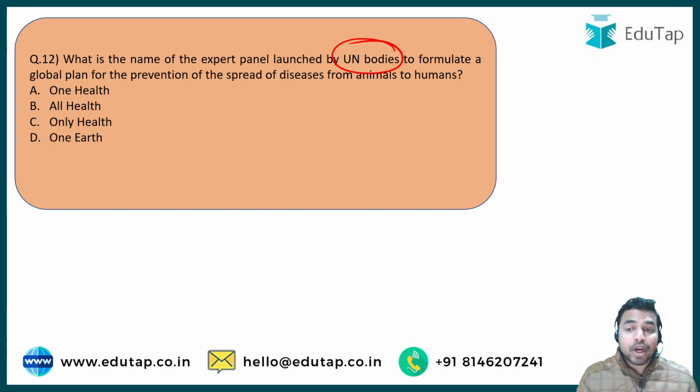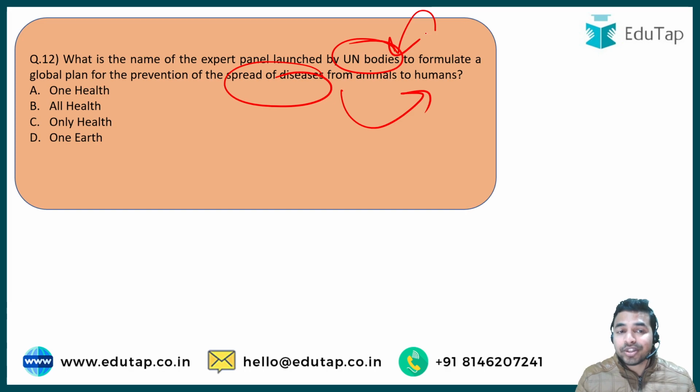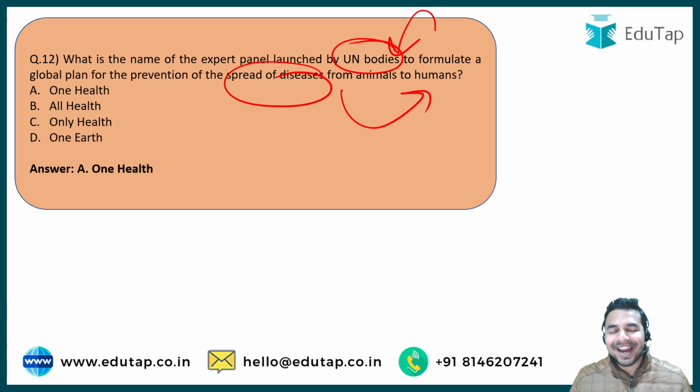Recently, to formulate a global plan for the prevention of the spread of diseases from animals to humans, one of the expert panels was launched by United Nations bodies. In this question, you are just required to identify the name of that expert panel: whether it was One Health, All Health, Only Health, or One Earth. The right answer is option A, that is One Health.